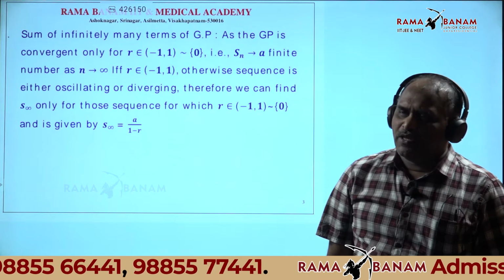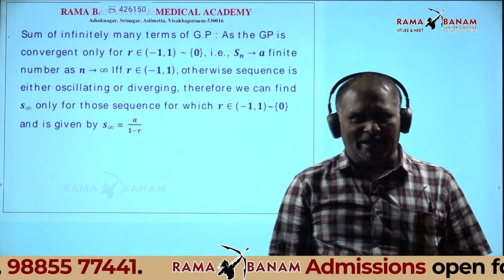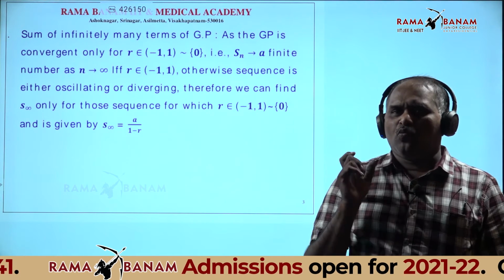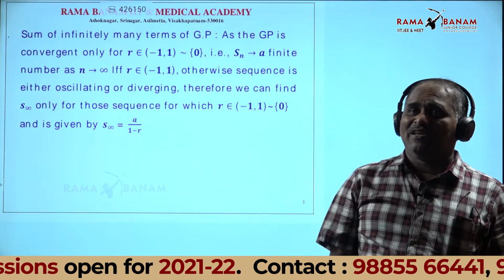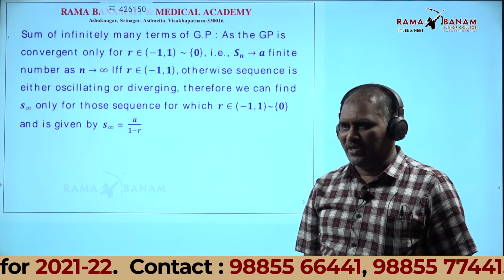Here listen, there is a point to remember. The reason for it is given with clarity in the calculus chapter on limits.